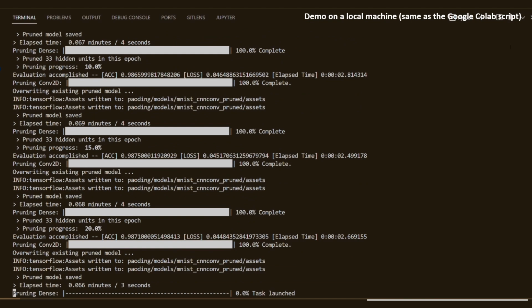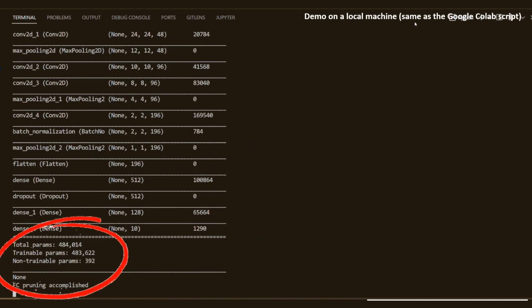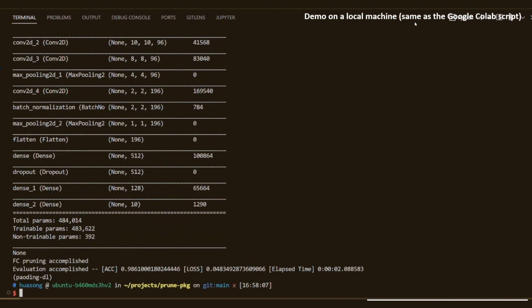Now we are almost there. So after the 25% pruning, you can see that the pruned model only contains 484,000 parameters, which is only around 64% of its original size.